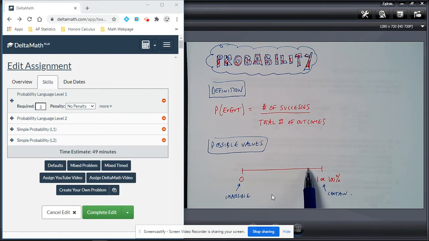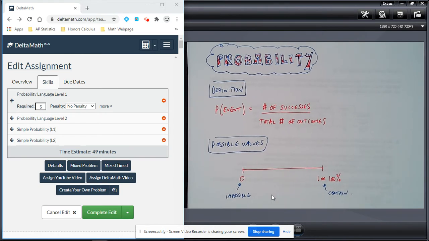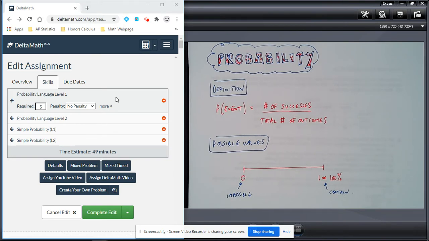So if the probability of an event was up here, that would be pretty likely. But if the probability of any event was down here, that would be pretty unlikely. But it could happen. So let's have a look at some of the language that goes with probability.